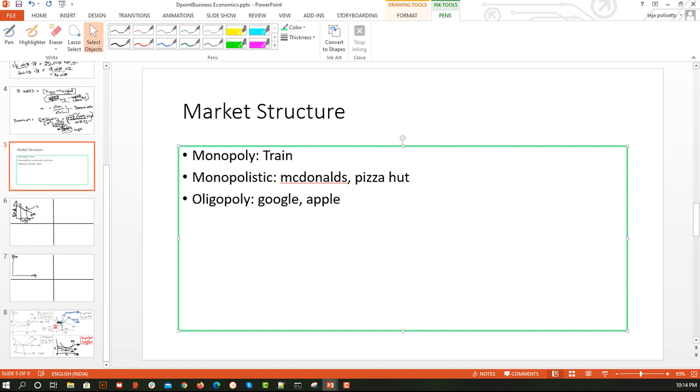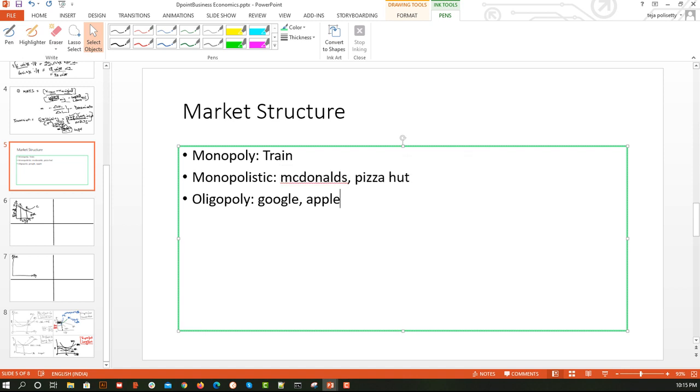Now the different features because of which monopolistic is an imperfect competition: they can change their price. And here we are talking about a niche, not a specific product. Even in the food department they have differentiation in the product. So here we are talking about heterogeneous products, whereas in perfect competition we were talking about homogeneous products. So monopolistic comes under imperfect competition, which has some properties similar to perfect competition.